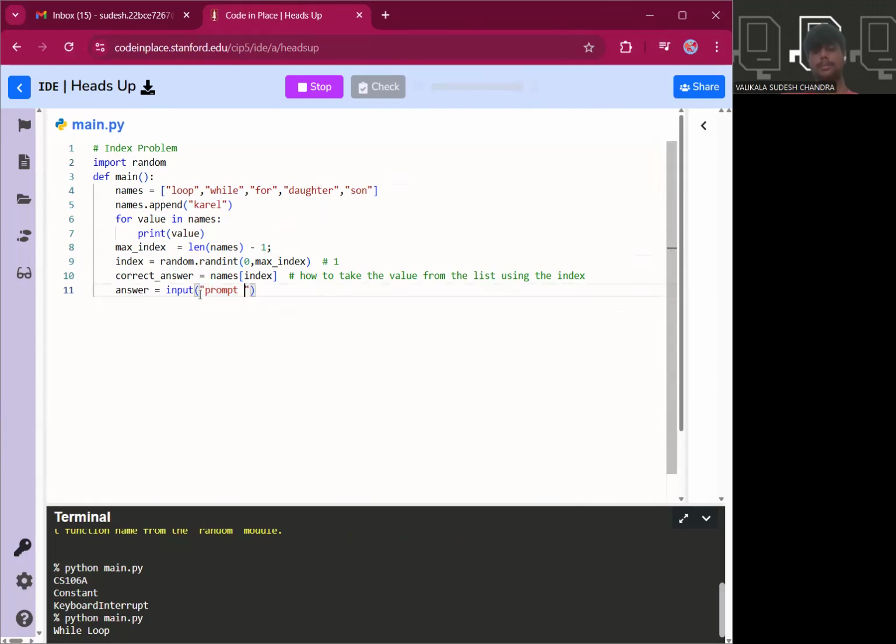We are asking the user to give a value: what is the word at the particular index?